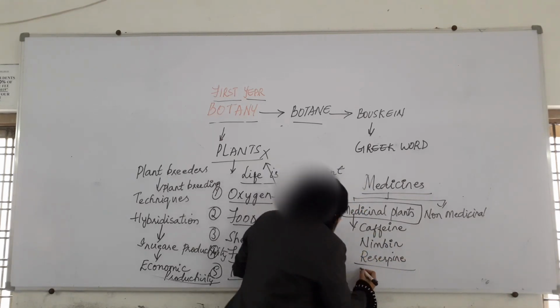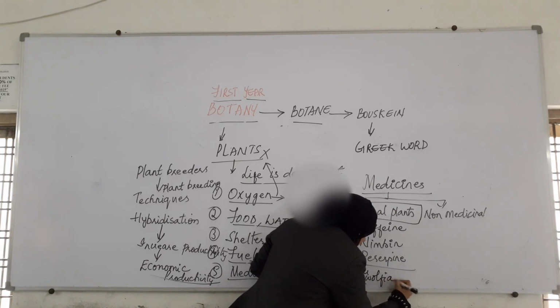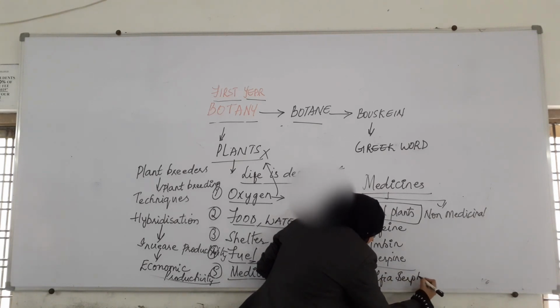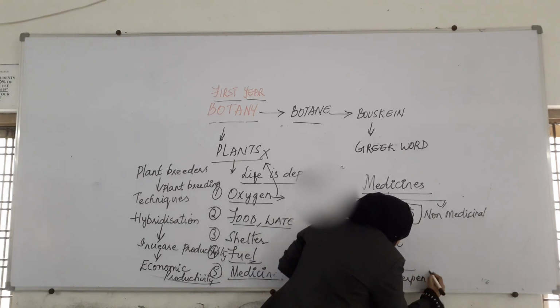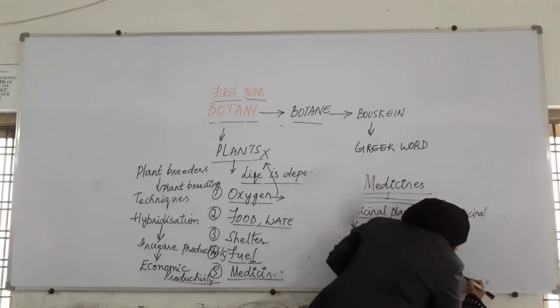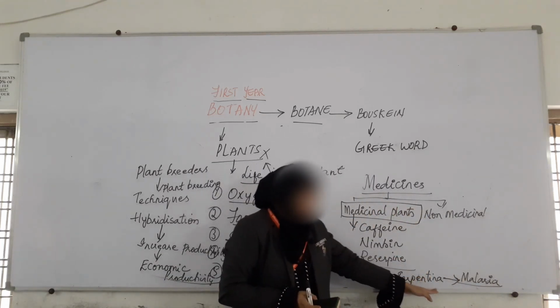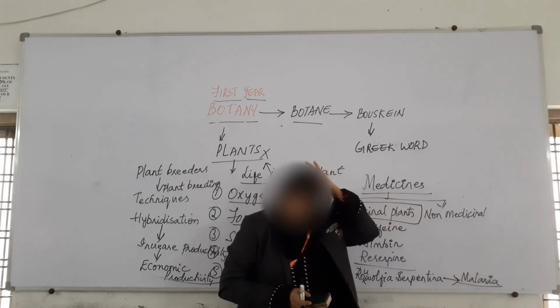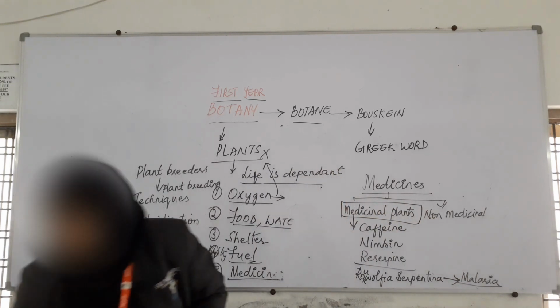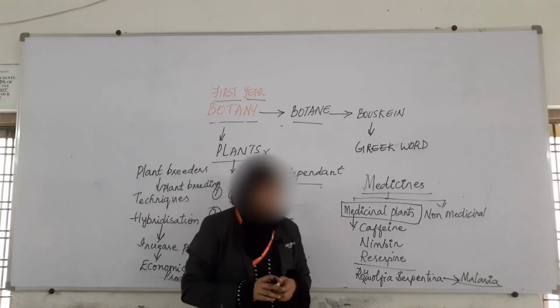Here, a plant which is named Rauwolfia serpentina. This plant helps us in treating malaria. It gives us medicines which help us in treating the disease malaria. There are many plants which help in curing various diseases.